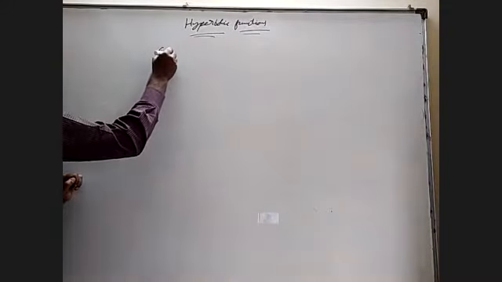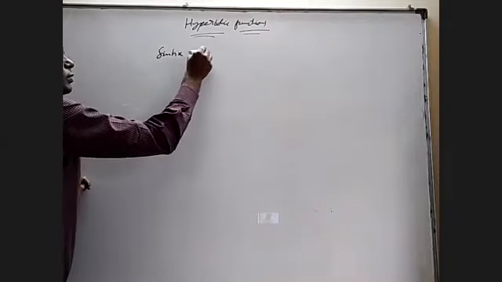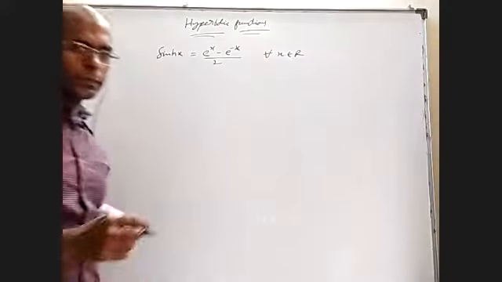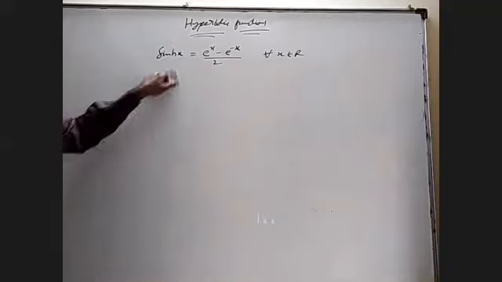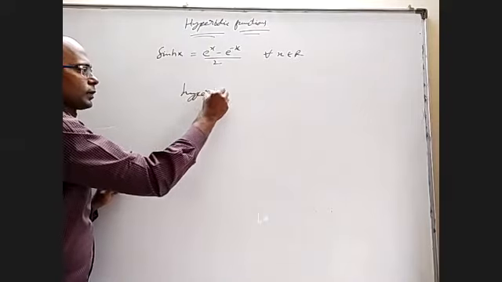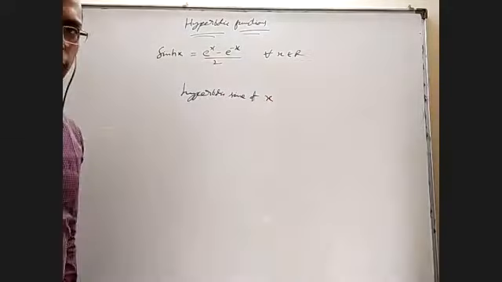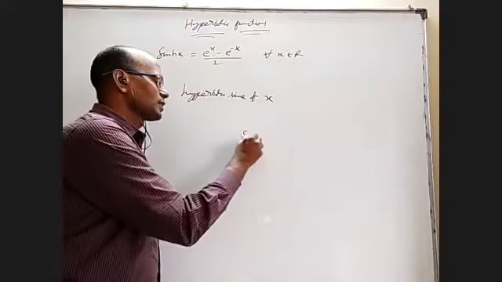We are going to define like this. Sin hx is equal to e power x minus e power minus x by 2 for all x belongs to R. Okay. This sin and h cannot be separated. It is actually hyperbolic sine of x.